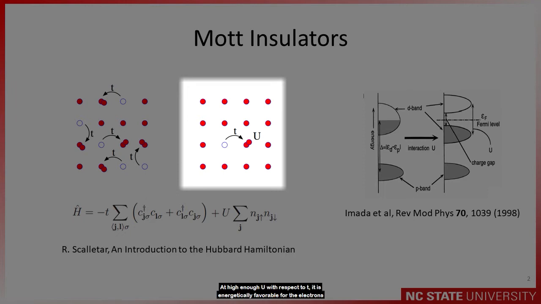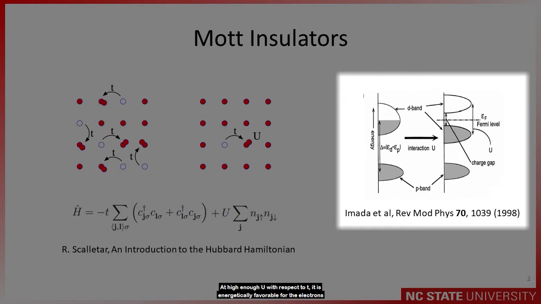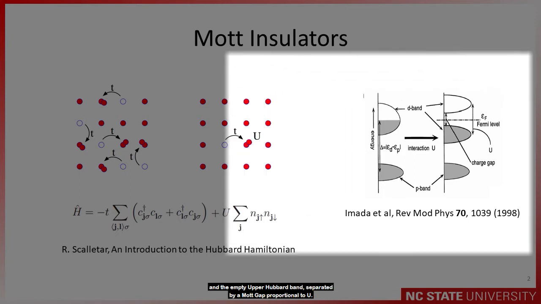At high enough U with respect to t, it is energetically favorable for the electrons to remain on singly occupied sites. This causes a splitting of the partially filled band into the fully filled lower Hubbard band and the empty upper Hubbard band, separated by a Mott gap proportional to U.